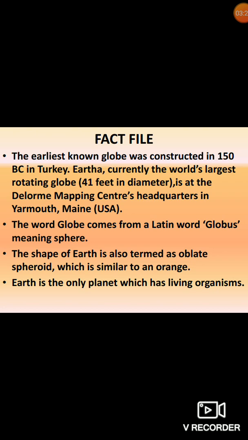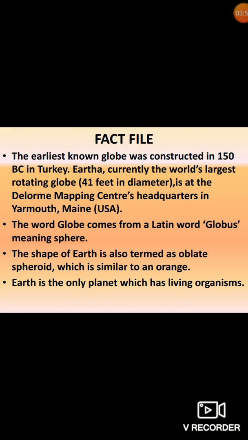Artha, currently the world's largest rotating globe, 41 feet in diameter, is at Delorme Mapping Center's headquarters in Yarmouth, Maine, USA. The word globe comes from a Latin word globus, meaning sphere, meaning ball shape.